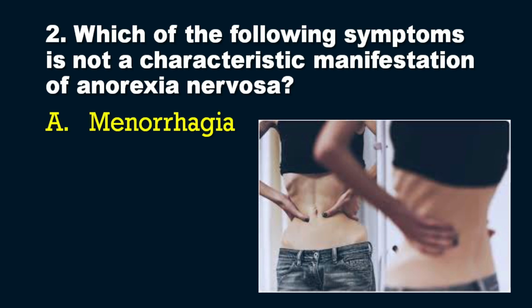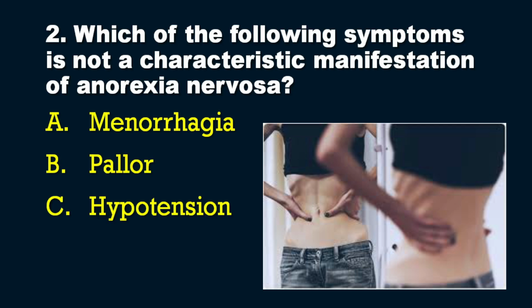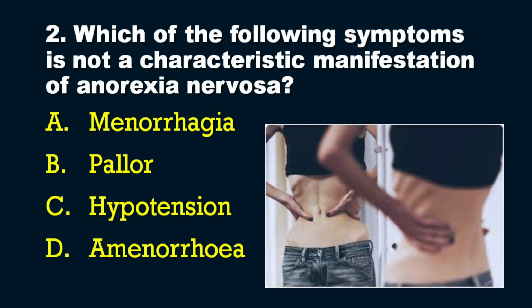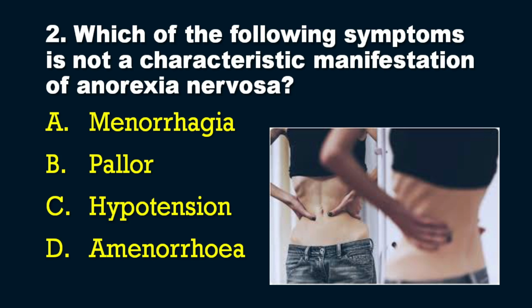The first option is option A, menorrhagia; option B, pallor; option C, hypotension; and option D, amenorrhea. So which is not a characteristic manifestation of anorexia nervosa?